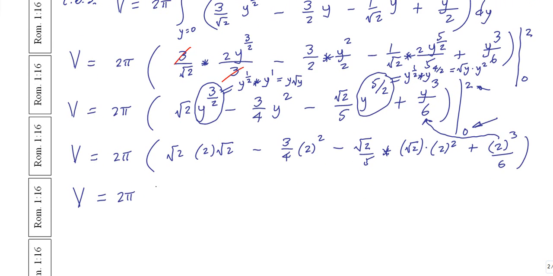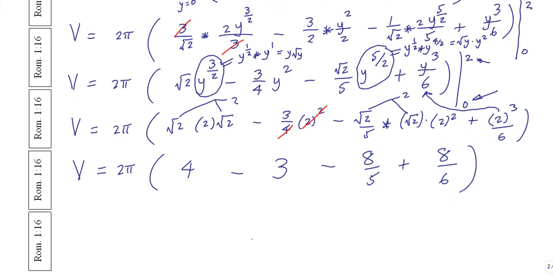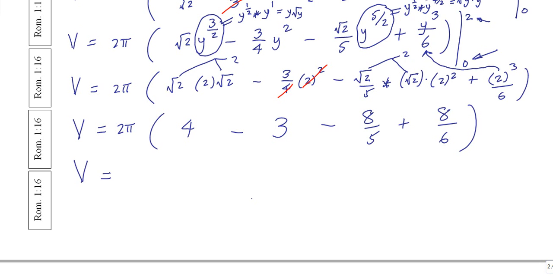So what is this? So we get radical 2 times radical 2 is equal to a 2. 2 times 2 is a 4 minus a 4 divided by a 4. This 2 squared divides with that 4, so we get a minus 3 from that term. Then we get a radical 2 times a radical 2, that's a 2. 2 times 2 times 2, that's 8. So we get a minus 8/5, and then plus an 8/6. Alrighty. And let's hope this works. By the way, 8/6 can be reduced.